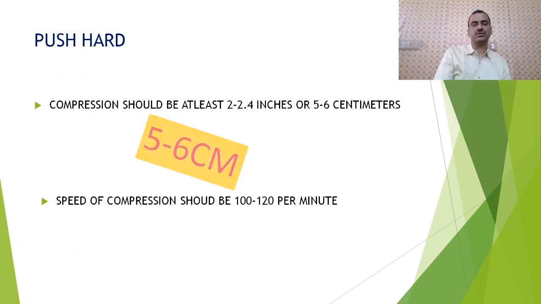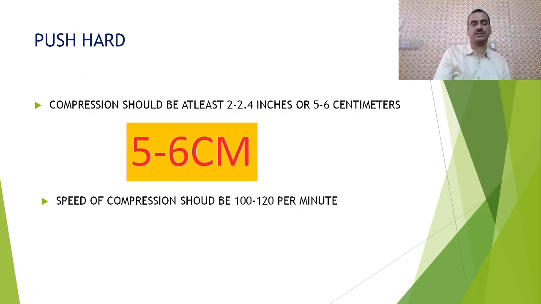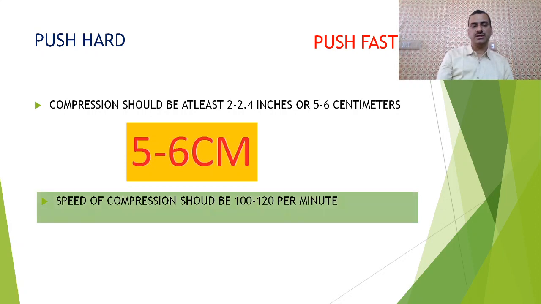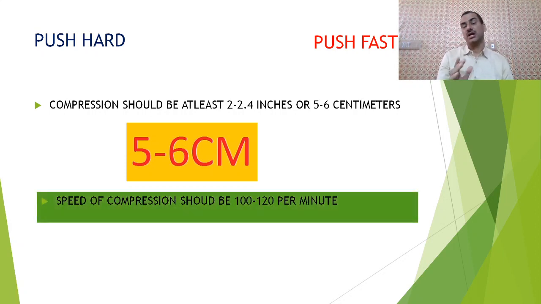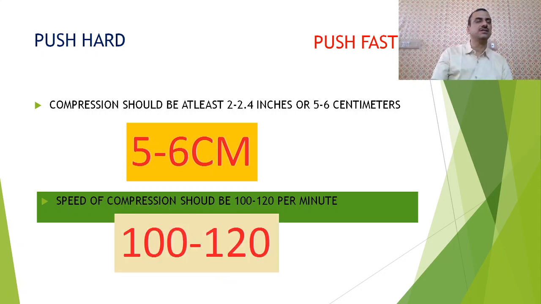During CPR, we should push hard. The chest or sternum should go at least 5 to 6 centimeters down, and we should push fast. We should push 100 to 120 times a minute. So the base is push hard, push fast.